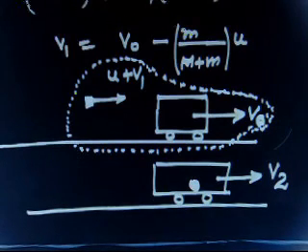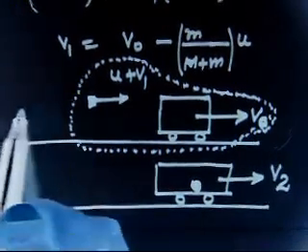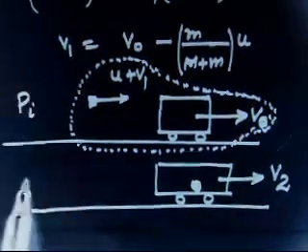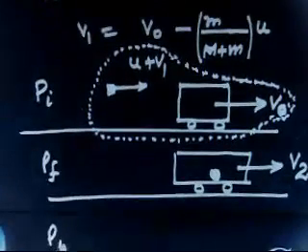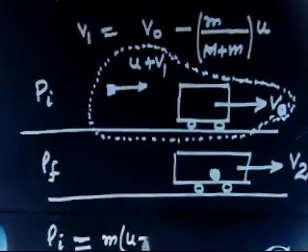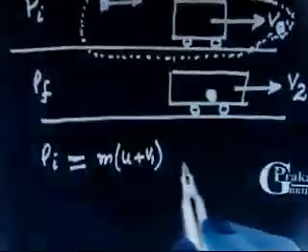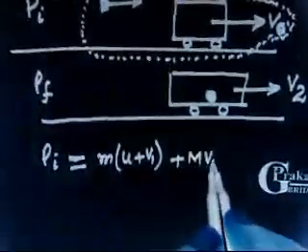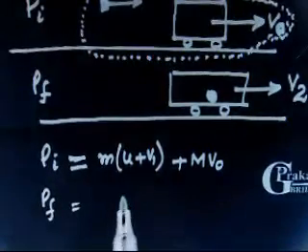Okay, let us again apply momentum conservation in this case. This is my initial system. I have to find P initial and P final. For P initial, the momentum of the man is m into (u plus v1), and the momentum of the buggy is M into v0. And for the final momentum, both are going with velocity v2.